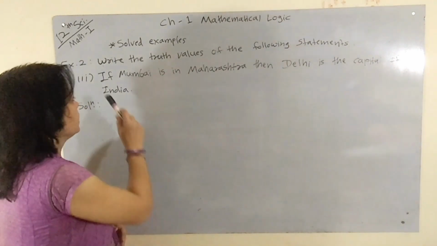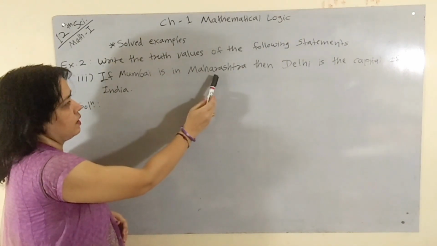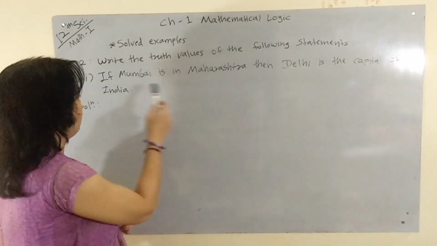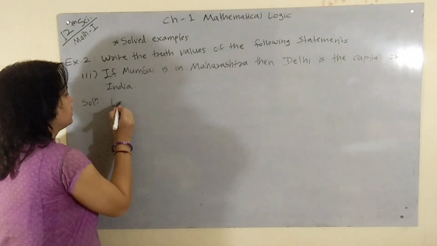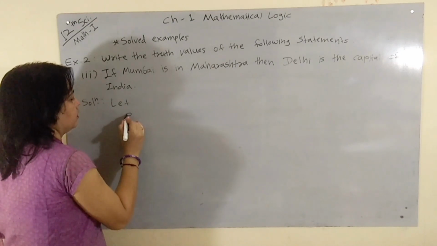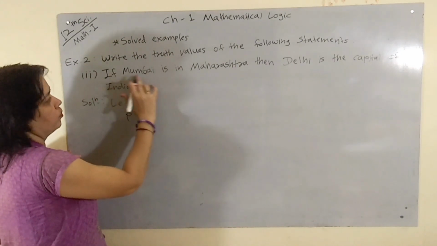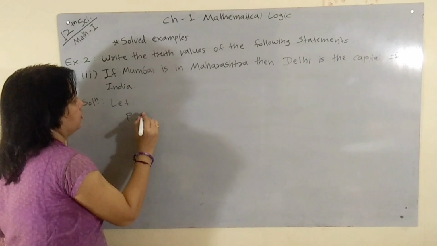Next example is, if Mumbai is in Maharashtra, then Delhi is the capital of India. Solution is, let P, first statement, Mumbai is in Maharashtra.